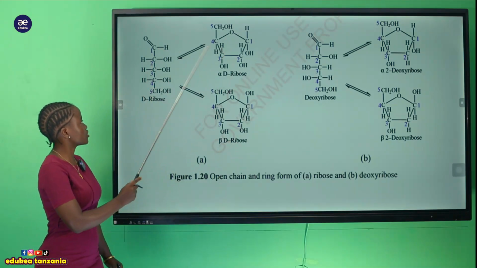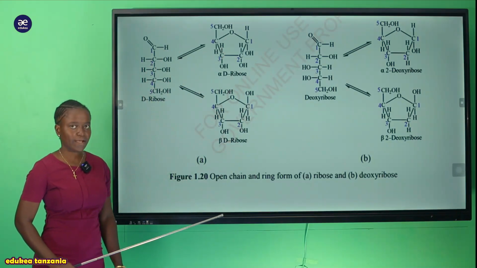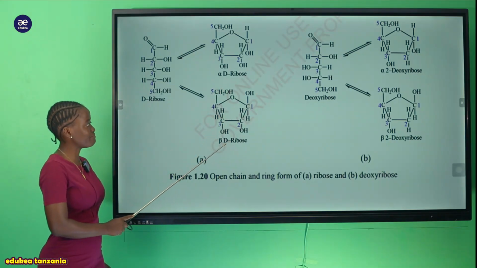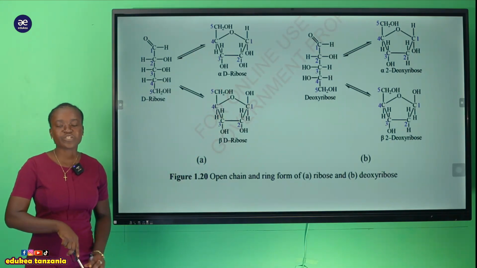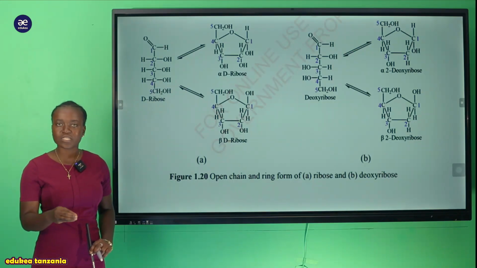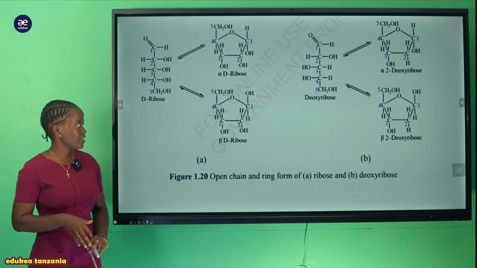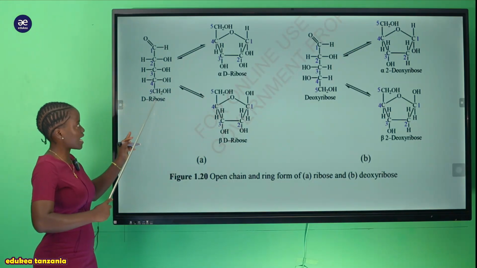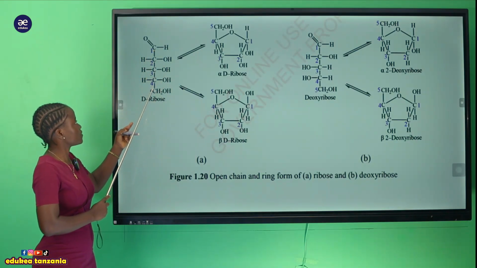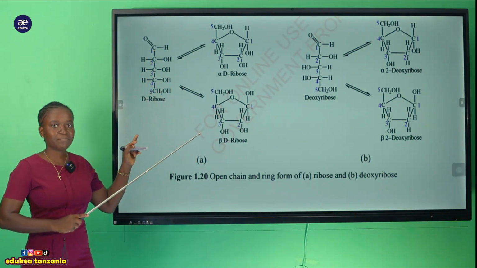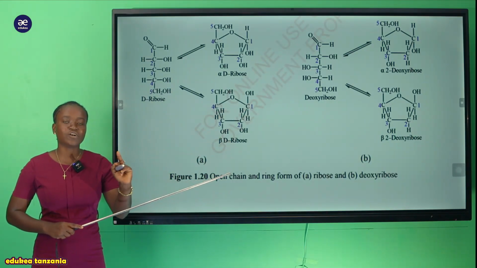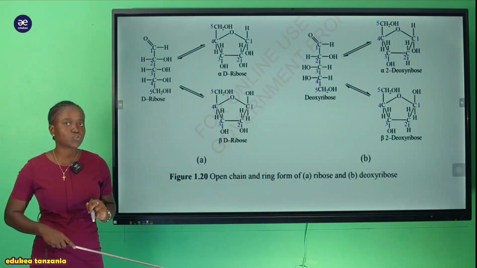Kwa hii hapa yote ndio tunaita ribose sugar. Sasa hapa tuna hii alpha ribose, tuna hii beta ribose. Sasa tuje tuangalie, je, alpha ribose na beta ribose inakuwa na tofauti gani? Na ukiangalia hii ndio structure sasa ya ile ribose. Inakuwa na carbon atom zipo 5. And remember, when the carbon atoms are 5, it is termed as a pentose sugar.